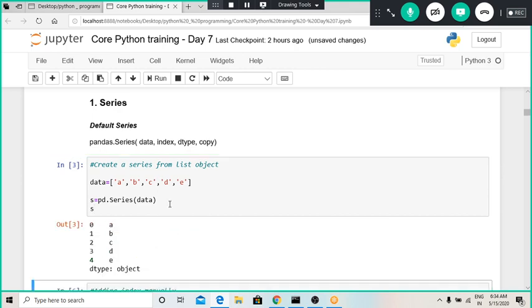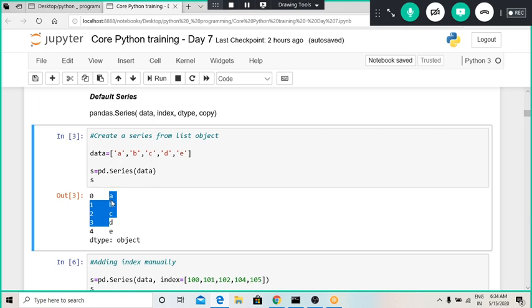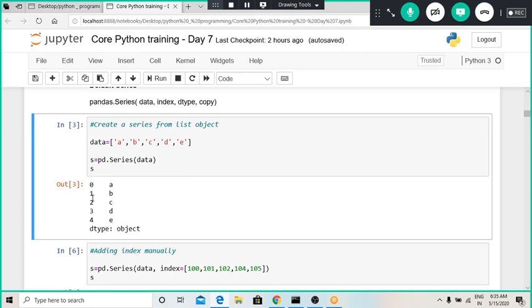Now here you can see that this is a series object, and that object has got automatic indexes. All the values are stored in the value column over here in the second column, and these are the indexes. Whenever we want to extract an element from a series, we can use these indexes. And there is another way of defining the index also: these are the default indexes, which start from 0 onwards, and we can provide our own indexes also.